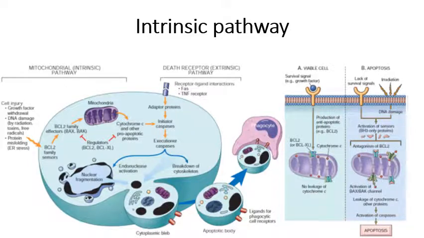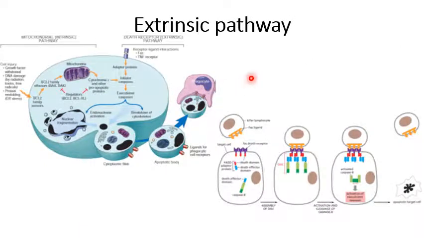Let us see extrinsic pathway. In the extrinsic pathway, the external factors stimulate a receptor present on the cell. Now this receptor, as it causes the death of the cell, is also called as death receptor. It has got an extracellular binding site for different ligands which would activate it, and it also has intracellular domain which is called as death domain.